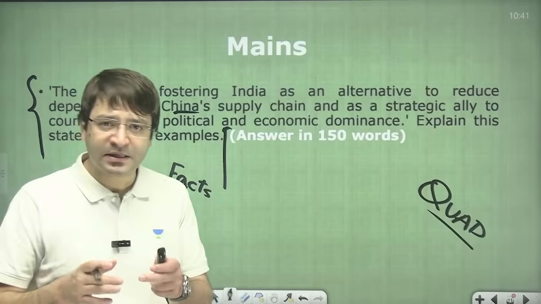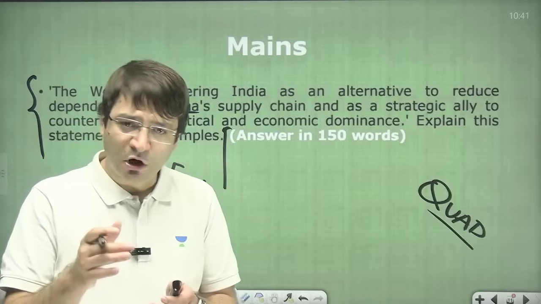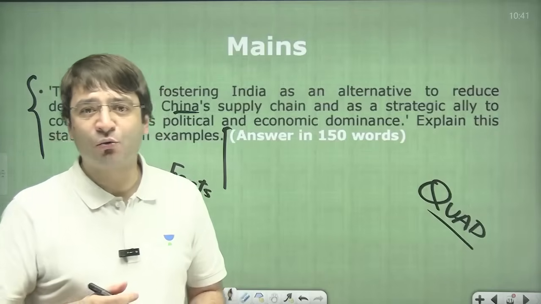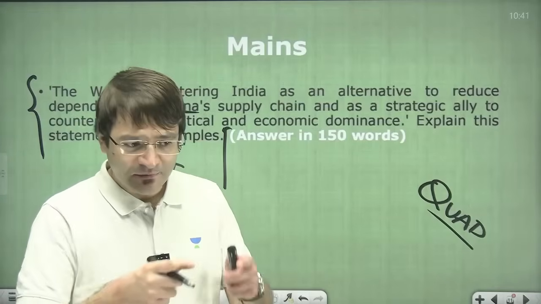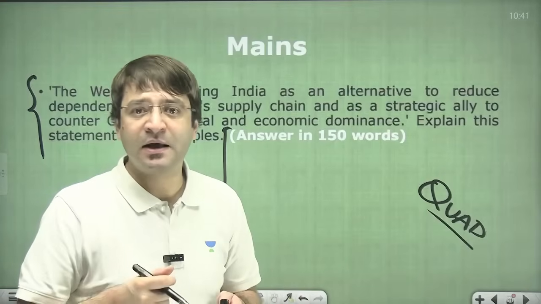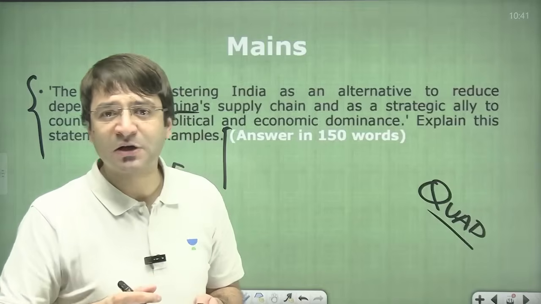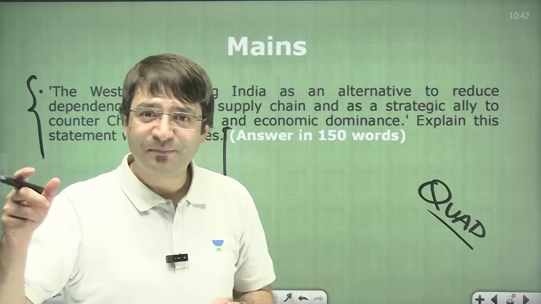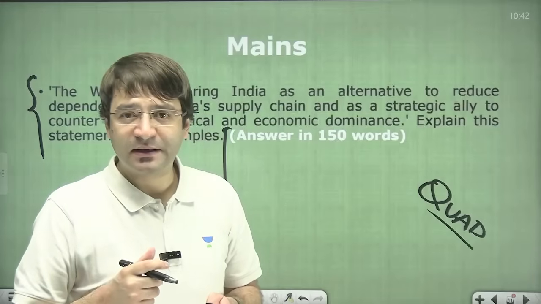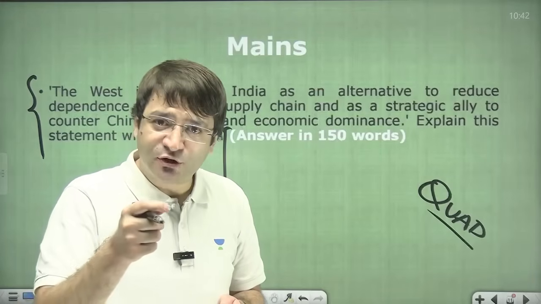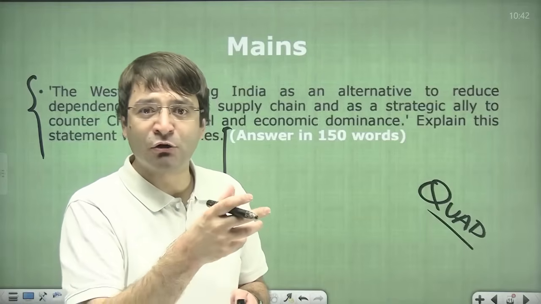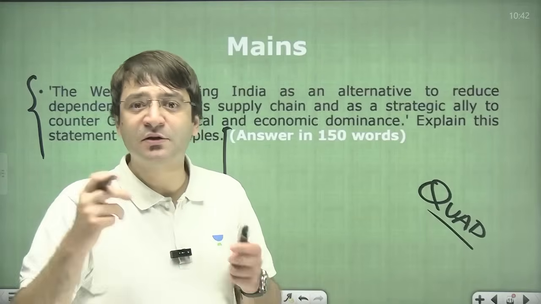So whether it is polity, geography, even history, art and culture. For example, we saw a question in one of the prelims examinations on the Chausat Yogini temple, which is in Morena in Madhya Pradesh. Why was this question asked? Because the old parliament was being replaced with a new parliament building. And the design and architecture of the old parliament, circular in shape, resembled the Chausat Yogini temple of Madhya Pradesh. That is why this question was asked.